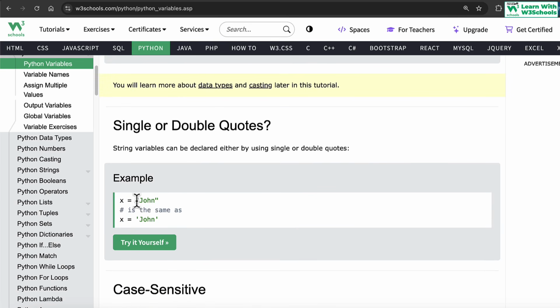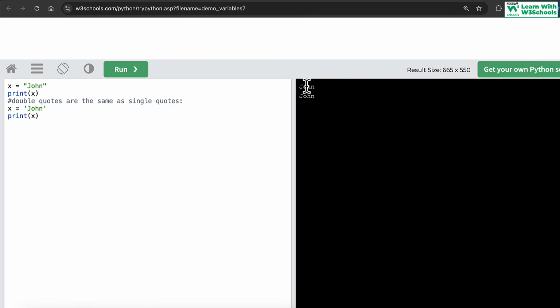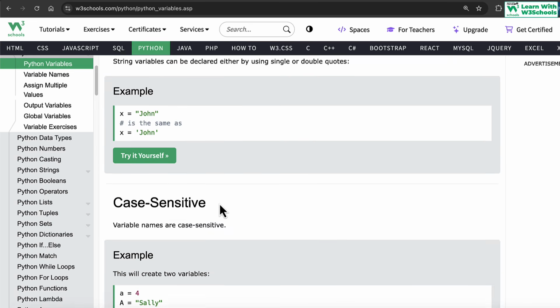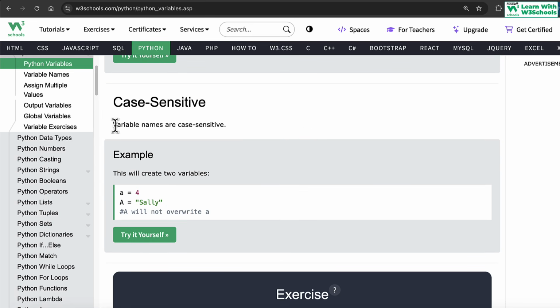Next thing, single quotations or double quotations. In Python, we have both, and both are legally allowed. As a string, you can use double quotations, or as a string, you can use single quotations. Both work fine. There's no problem with that. Both present the same output. Typically, in my preference, I always prefer double quotations for the string. Single quotations I represent as a character. Make sense? Wonderful.